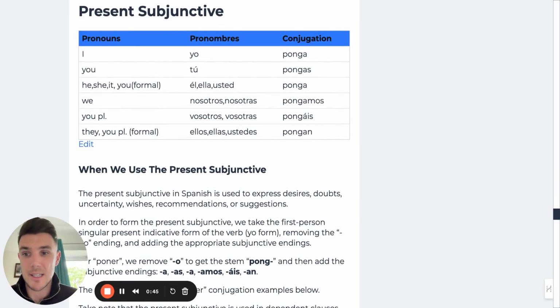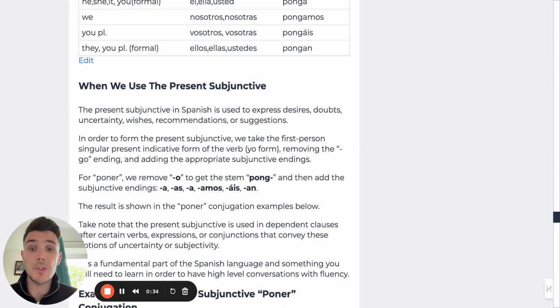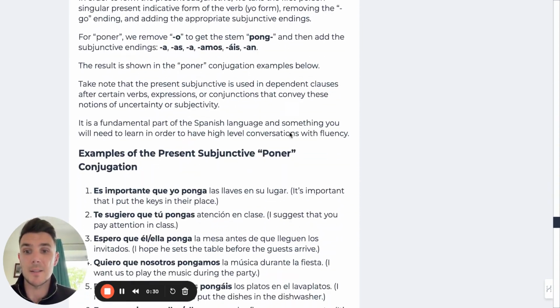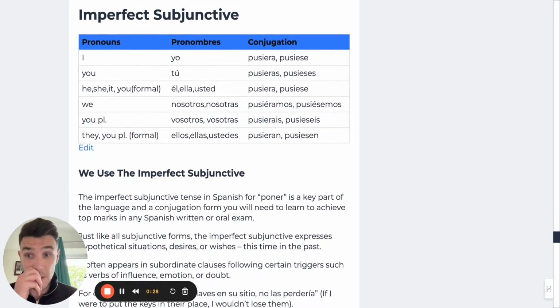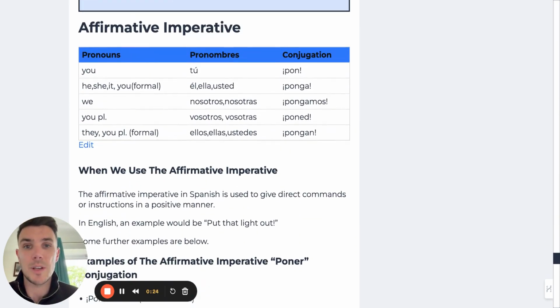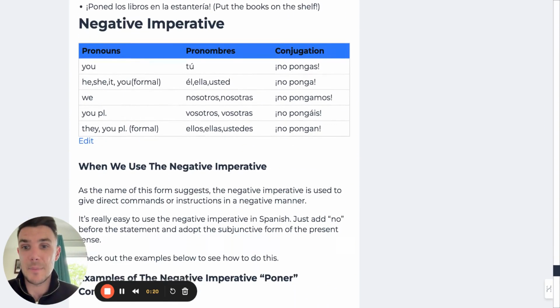Next up, we have a subjunctive, and I'm not going to talk to you about the subjunctive because this is for an entirely different video, a different article. There's a lot to it. However, look at this guide, look at the use cases in these sentences here, and study these endings to learn them. Okay, the same applies for the imperfect subjunctive. And here on this guide as well, you'll also find how to use the affirmative imperative and the negative imperative.